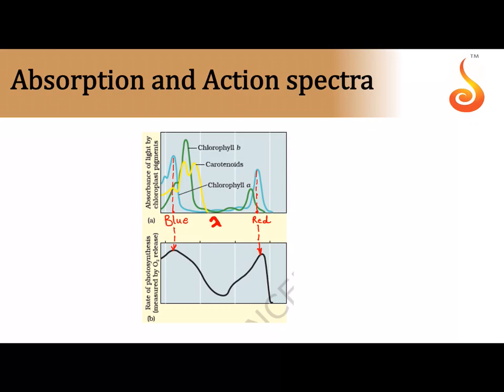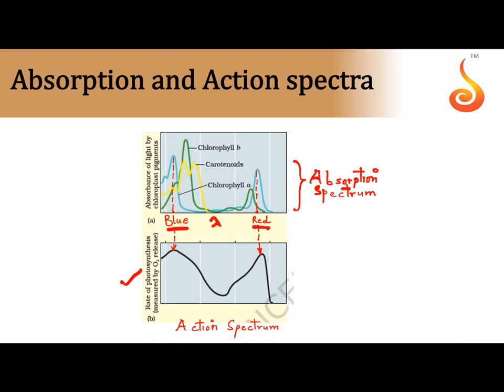So if you plot the rate of photosynthesis, it is referred to as the action spectrum. When we are talking about the rate of photosynthesis, it is called the action spectrum. But when we are talking about which pigment absorbs what wavelength, it is referred to as the absorption spectrum. Okay, so the first one is the absorption spectrum, and the second one is the action spectrum. Notice how the chlorophyll A molecule is absorbing maximally in the blue region and in the red region.